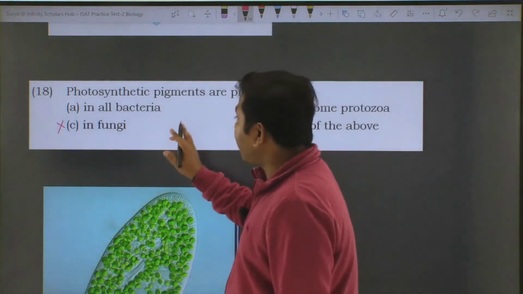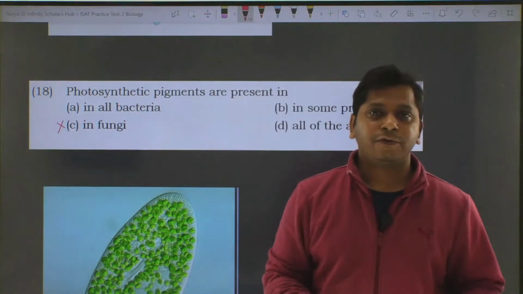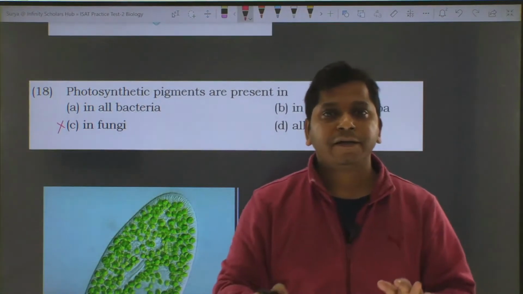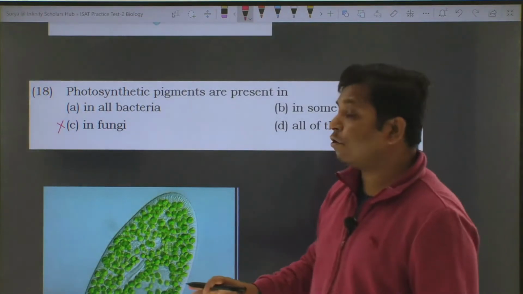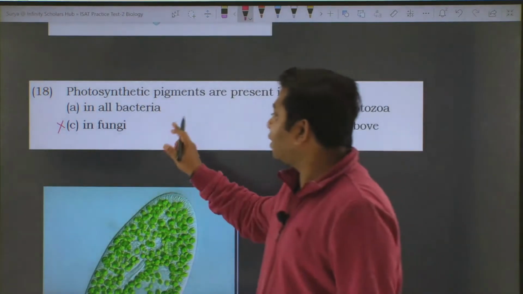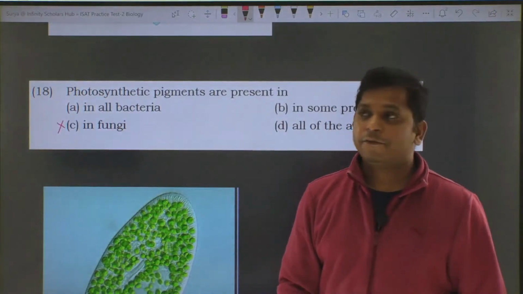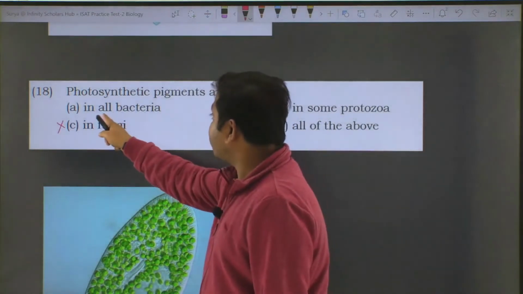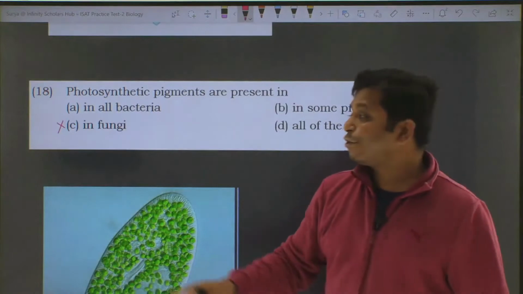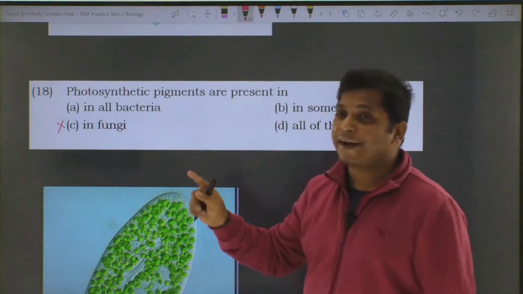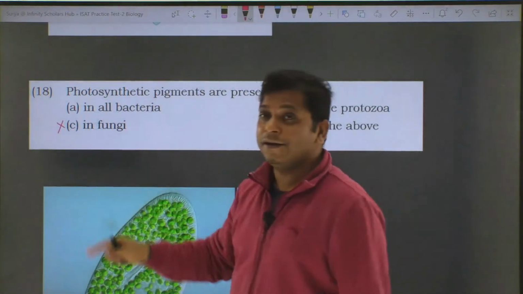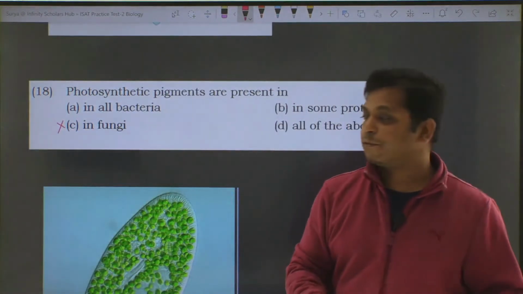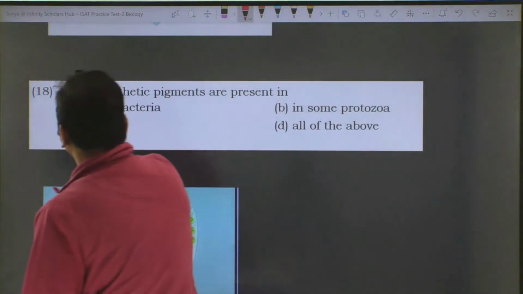In all bacteria, not all bacteria are photosynthetic. There are some bacteria which are photosynthetic, like the cyanobacteria or the blue-green algae, so they can prepare their food. But here it is giving a choice that it's all bacteria. If the choice would have been only bacteria, then it could have been correct. But it is saying all bacteria, and all bacteria are not photosynthetic. So this option is also wrong.